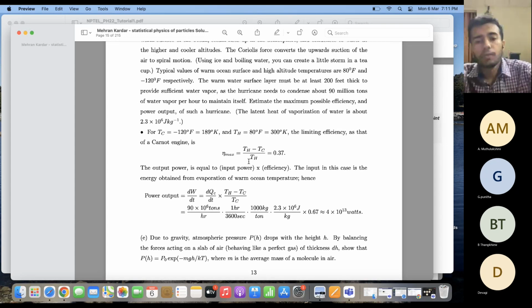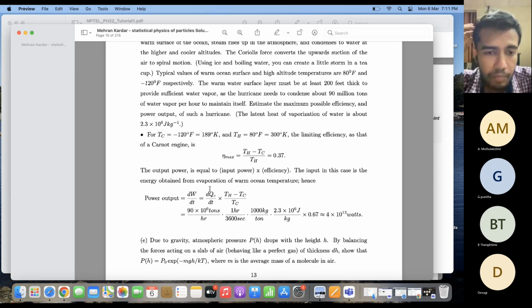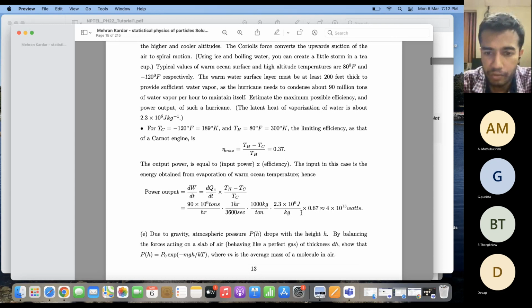So what this becomes is that the heat being input is basically the latent heat of vaporization of water multiplied by the total amount of water being evaporated. This is the mass of water being evaporated per unit time. I multiply that by the latent heat, and this gives me the total amount of heat being input to the hurricane. If I multiply it by the efficiency, then I can calculate the power output of the hurricane.